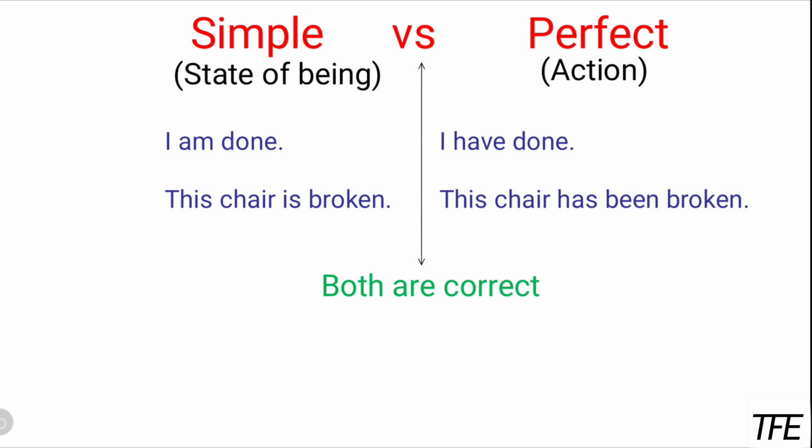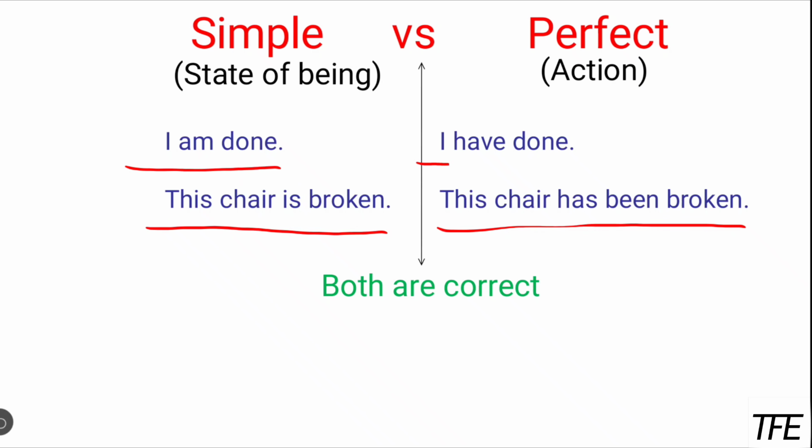There is another example. This chair is broken. This chair has been broken. Both sentences are correct here because one is active and the second is passive. "This chair is broken" and "This chair has been broken" are the same. "I'm done" and "I have done" are also the same. So don't get confused. Both are correct.